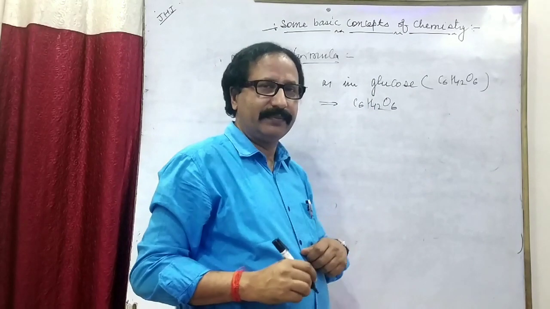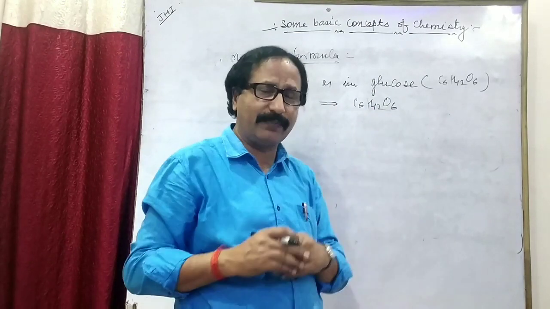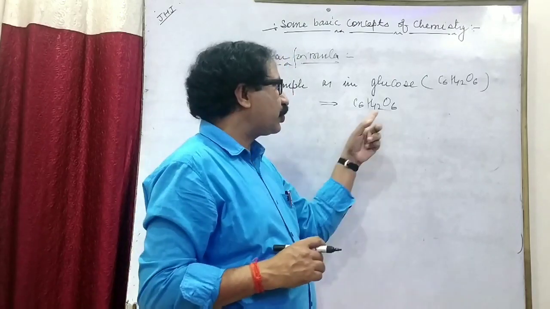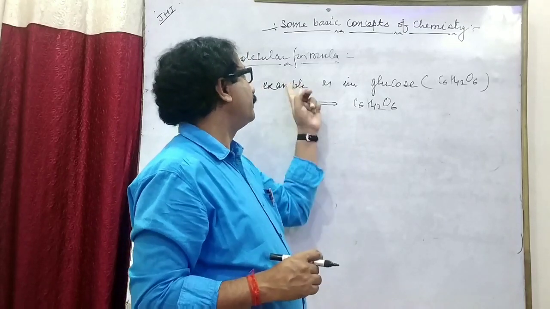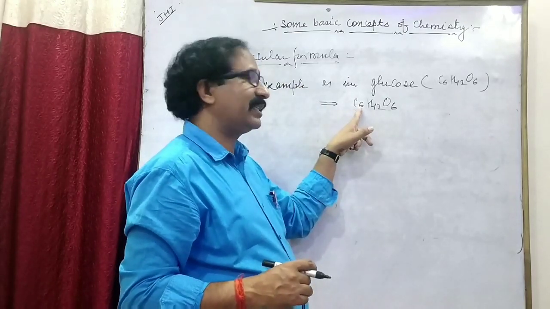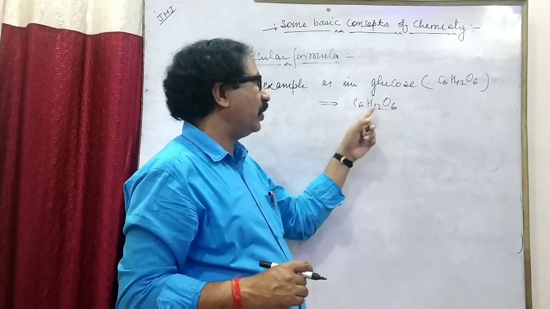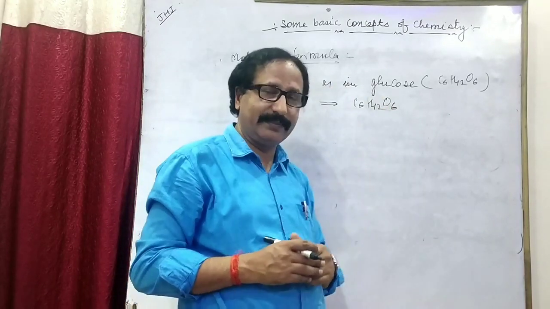According to this formula, which is counted as the molecular formula, it explains the information that 1 mole of glucose has 6 carbon atoms, 12 hydrogen atoms and 6 oxygen atoms.